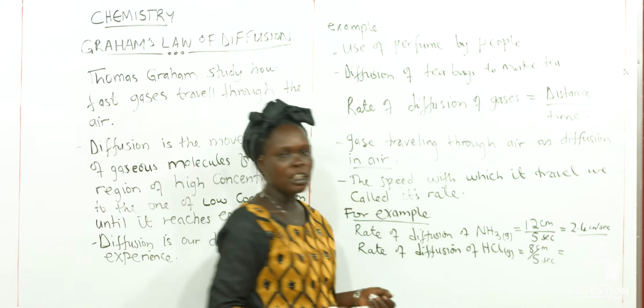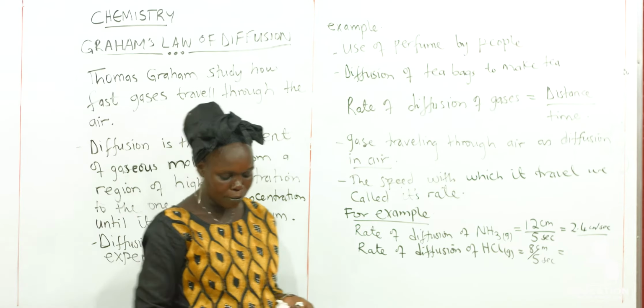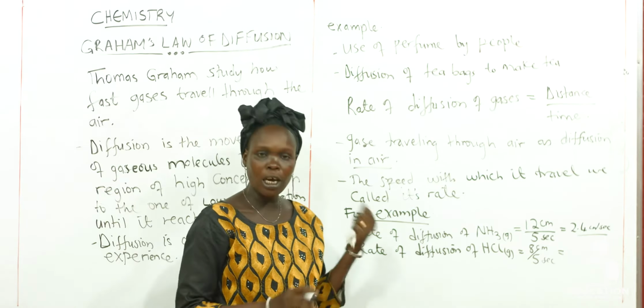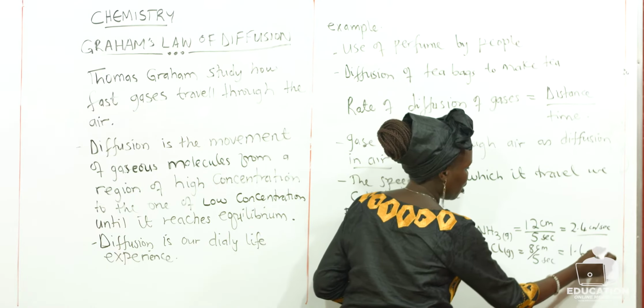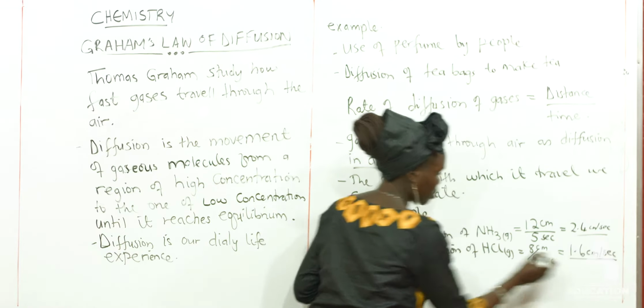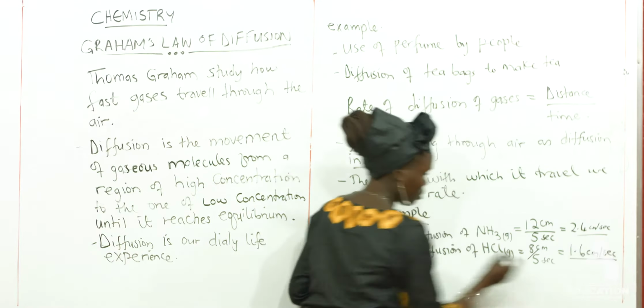So when you divide this, we have the rate at which hydrogen chloride gas travels through the air. So this will be 1.6 centimeter per second. So this is at first how the scientists were getting the rate of diffusion of gases.